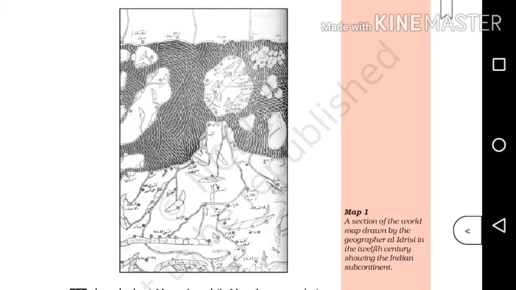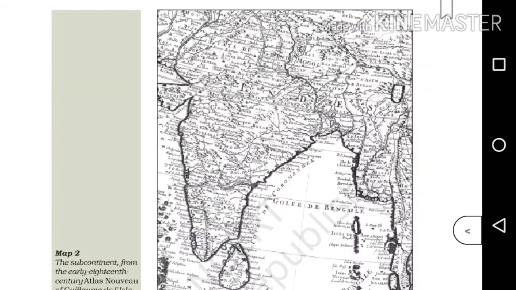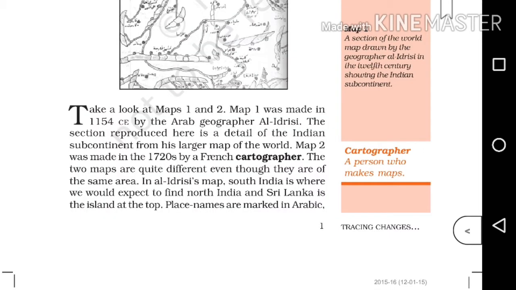So, by looking into the two maps, we can conclude that both of these maps differ even though they show the same area. Map 1 was made in 1154 CE by Arab geographer Al-Idrisi. What is CE? Last year we have discussed it. CE stands for Common Era. Okay. Map 2 was made in 1720 by a French cartographer.